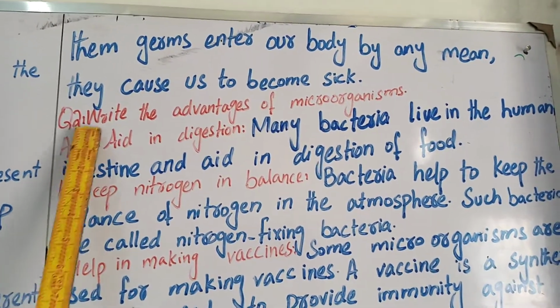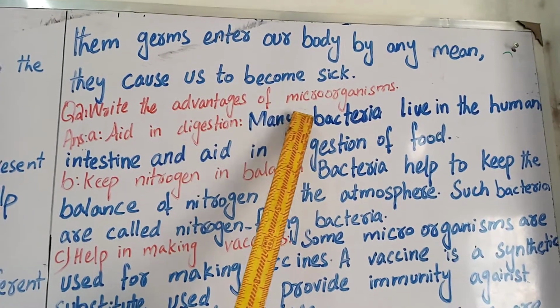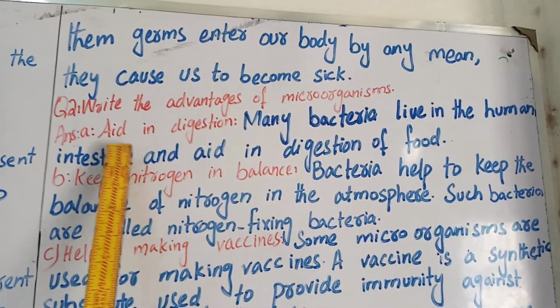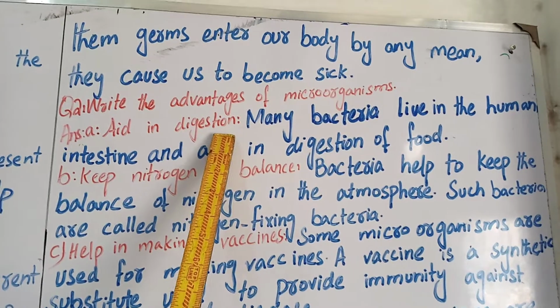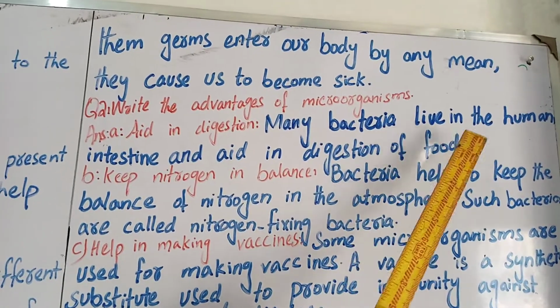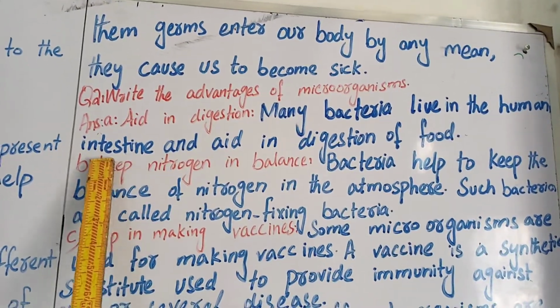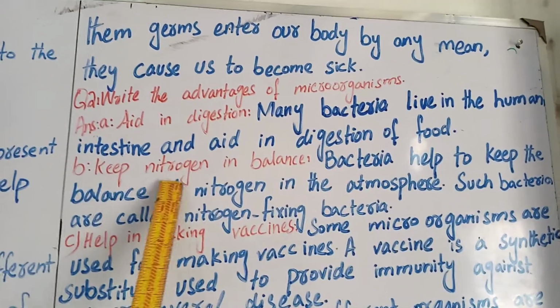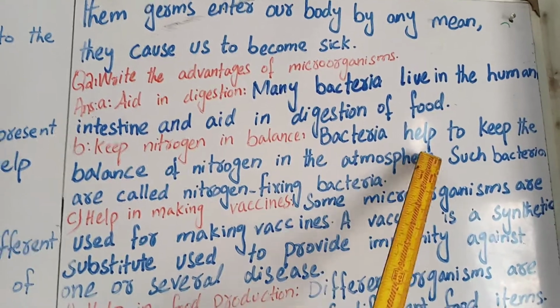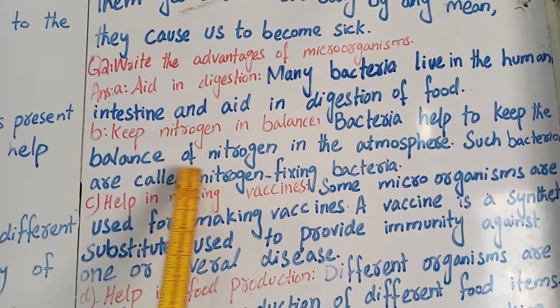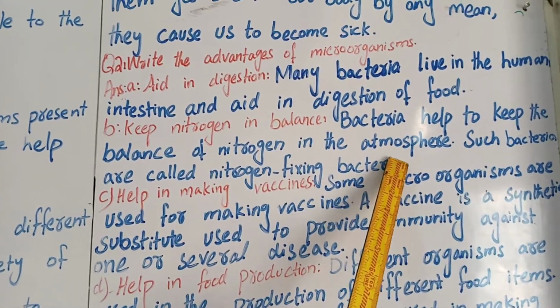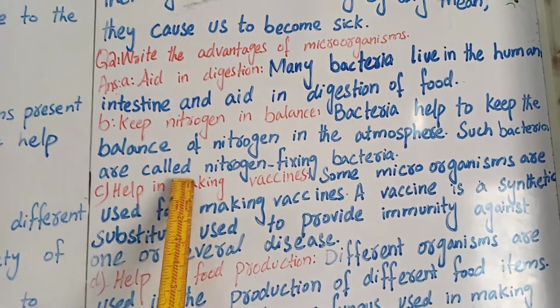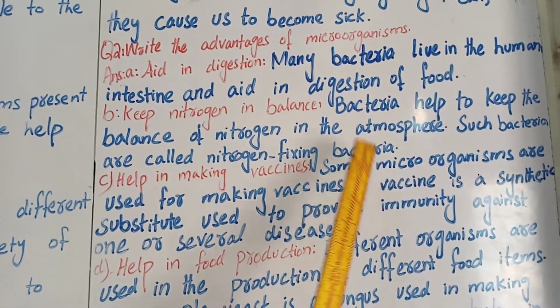Question number 2. Write the advantages of microorganisms. Aid in digestion. Many bacteria living in the human intestine aid in digestion of food. Keep nitrogen in balance. Bacteria help to keep the balance of nitrogen in the atmosphere. Such bacteria are called nitrogen fixing bacteria.